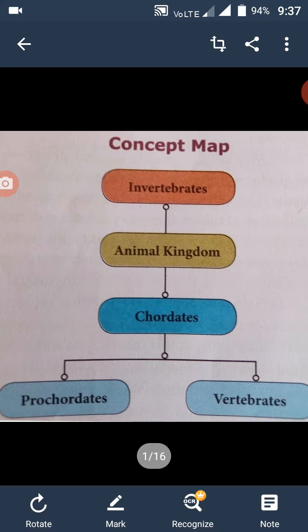We will recall here: the animal kingdom is divided into two groups based on the presence of backbone, notochord: invertebrates and chordates. Invertebrates include 9 phyla. The vertebrates are grouped into 6 classes.